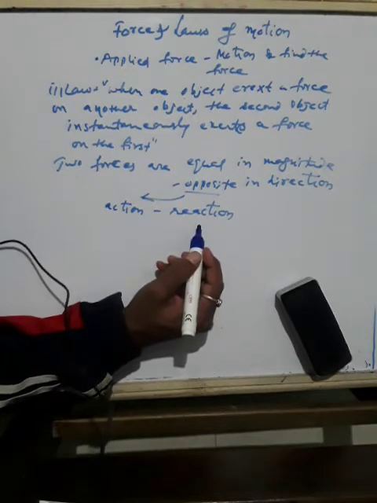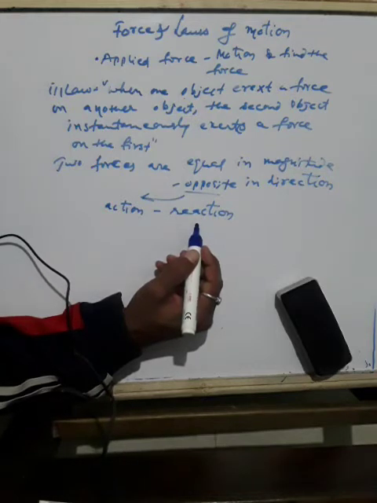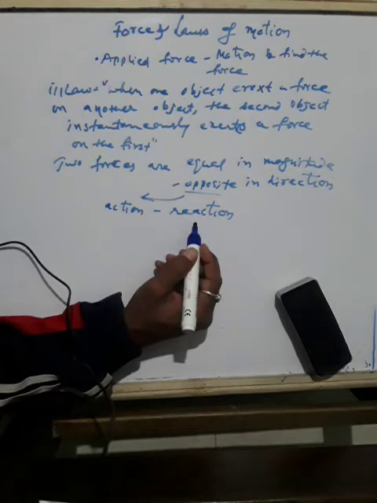So let us consider two spring balances connected together as shown in figure 9.10. You can see here. The fixed end of balance B is attached with a rigid support like a wall. So B is attached to the rigid wall, and a force is applied through the free end of spring balance A. So you are applying a force from the free end of the spring balance A.